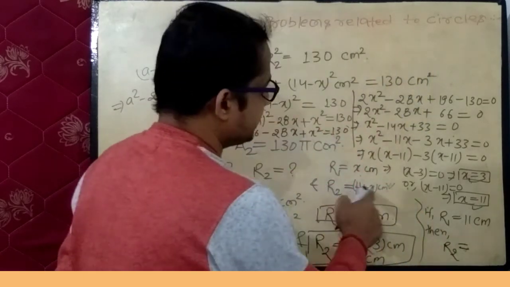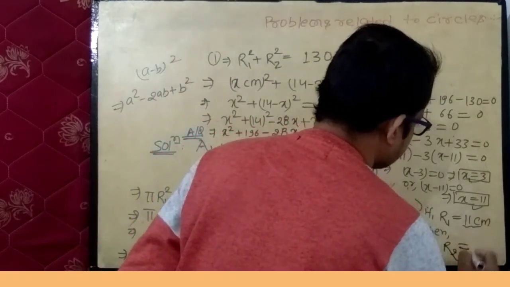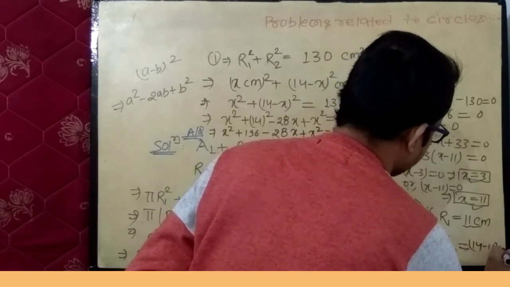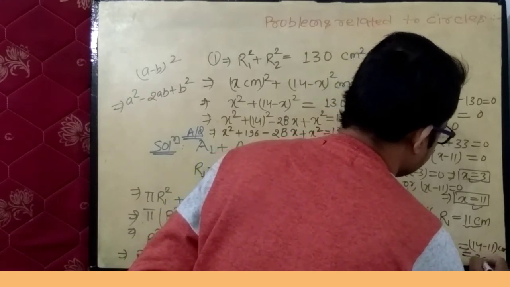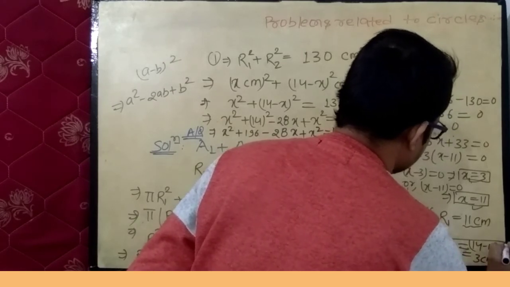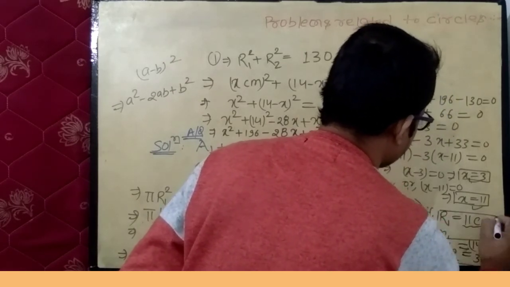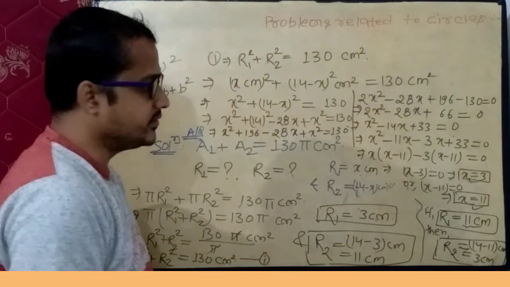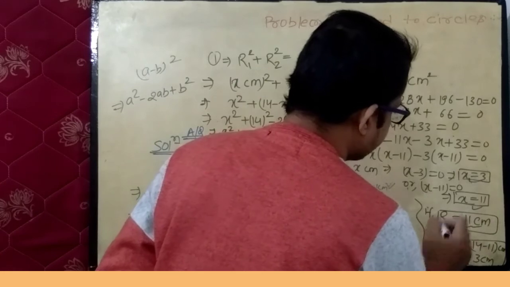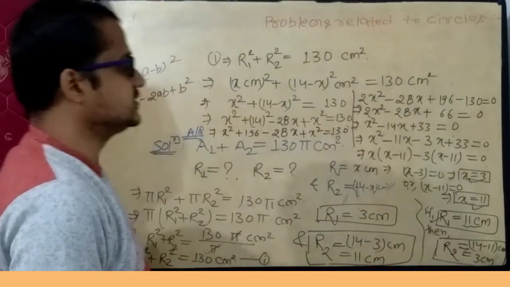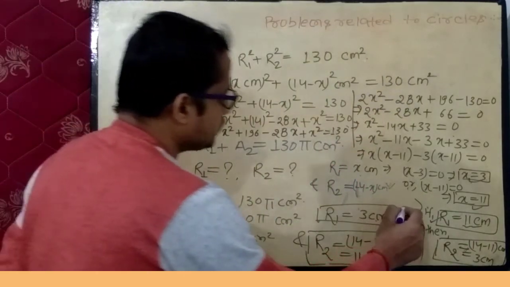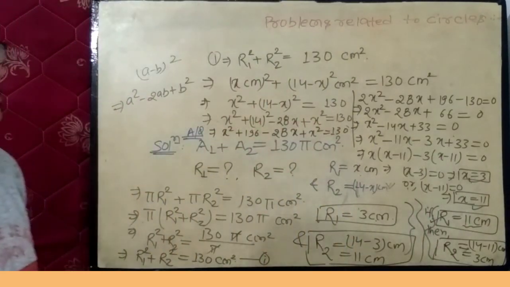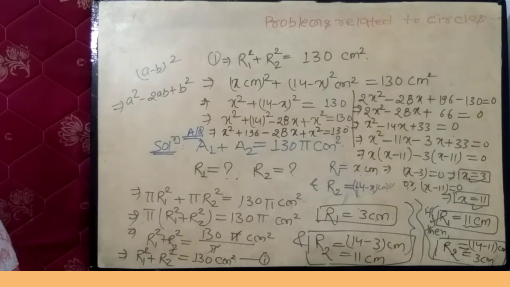R2 equals to 14 minus x, and here x equals to 11, so 14 minus 11 centimeter, that will give you 3 centimeter. So there are two values. If r1 is 3 centimeter, then r2 is 11 centimeter, and if r1 is 11 centimeter, then r2 is 3 centimeter. So there are two values of r1 and r2. By using this method, you can solve this problem.